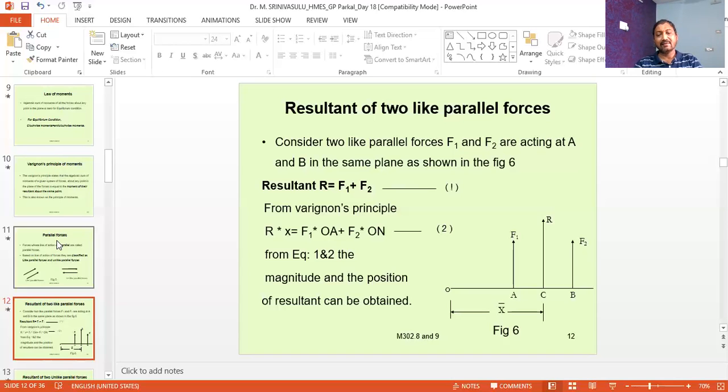So R into x is equal to F1 into OA plus F2 into OB. By equating equations 1 and 2, we can find the distance x through which the resultant is acting.